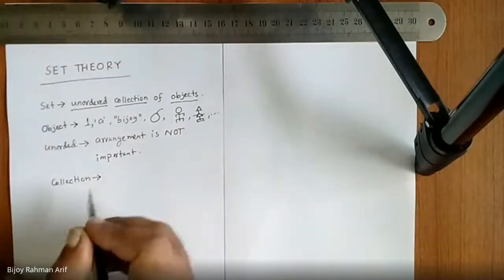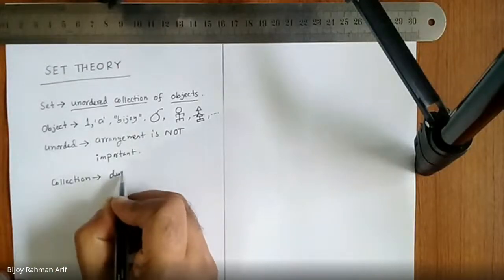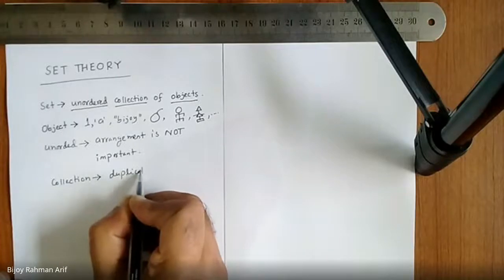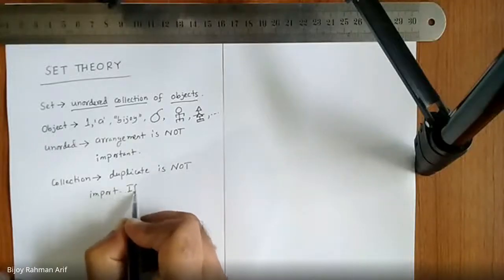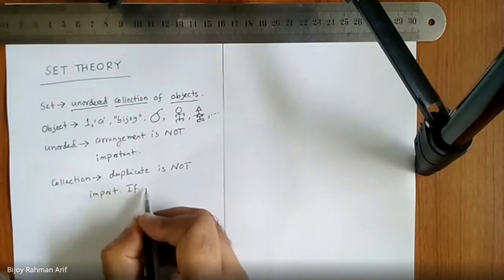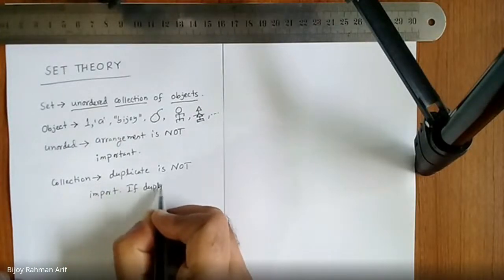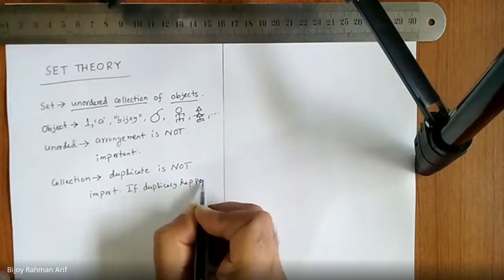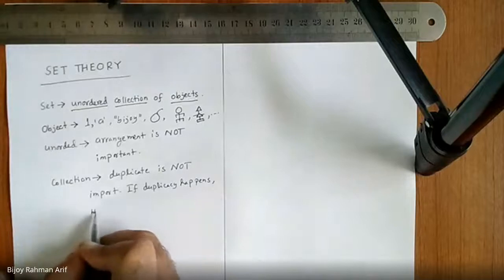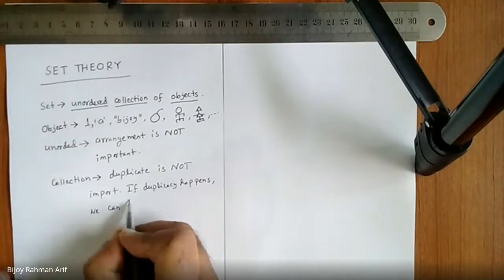Collection means duplicate count is not important. If duplicacy happens, we can discard.